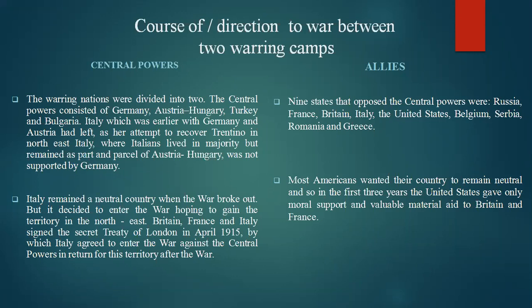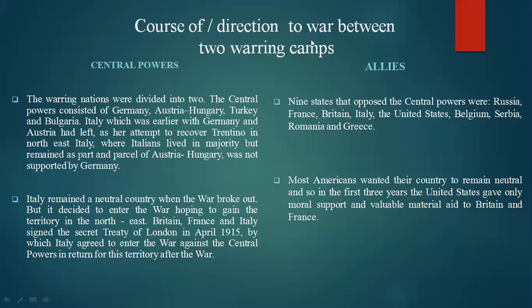So the first concept will be Central Powers. In the last session also we gave some introduction about this concept, but from here we will continue. Two warring camps.